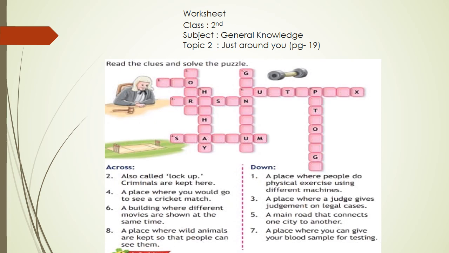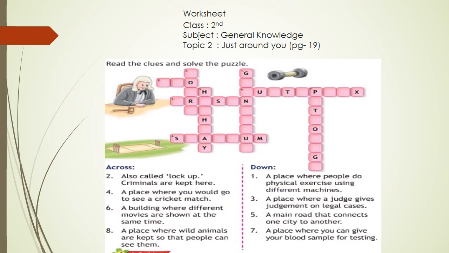6, a building where different movies are shown at the same time. 8, a place where wild animals are kept so that people can see them. Down, number 1, a place where people do physical exercise using different machines.